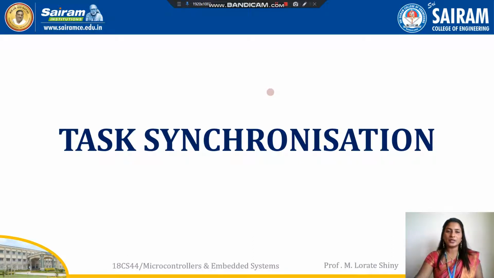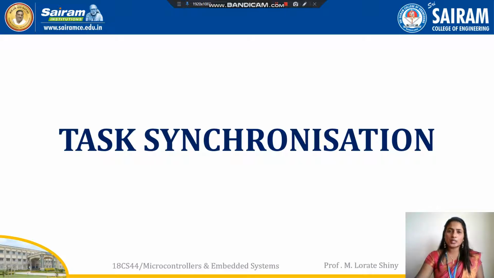Hi everyone. In this section, we are going to discuss task synchronization. In the previous section, we have seen multiprocessing, multitasking, and all. In a multitasking system, multiple processes will execute simultaneously, and they share the system resources, and they may communicate with each other through any of the inter-process communication mechanisms.